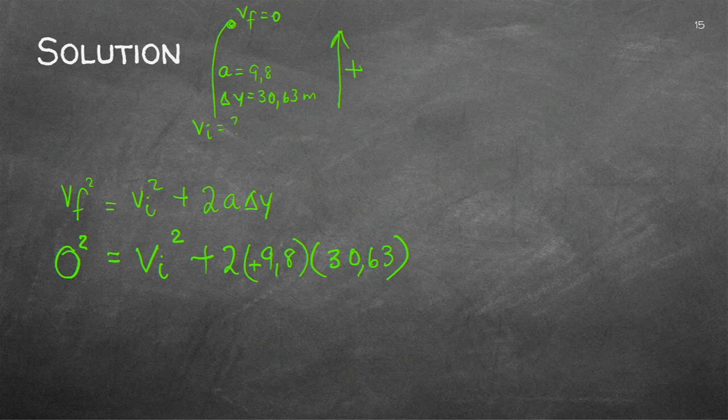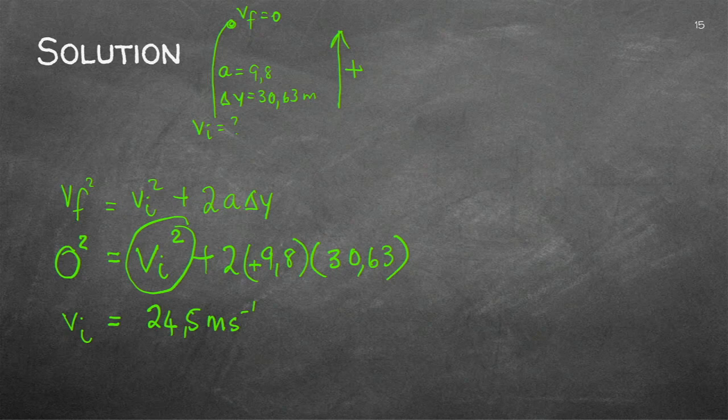I will then get an answer of VI as 24.5 meter per second. Just remember, you've got to get the root of that. You have to have the VI square and not VI and not the square.